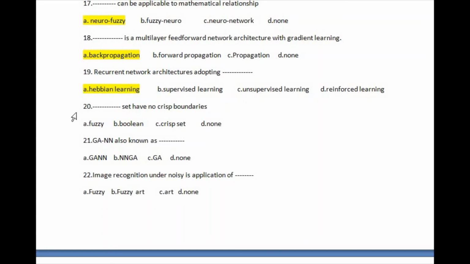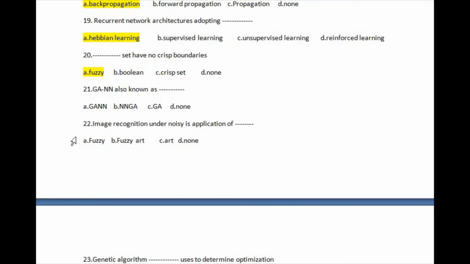Let's go to the next question, question 20. Blank space sets have no crisp boundaries. The given options are: first, fuzzy; second, boolean; third, crisp set; and last, none. The right answer of this question is option A, fuzzy. This is the right answer of question number 20.